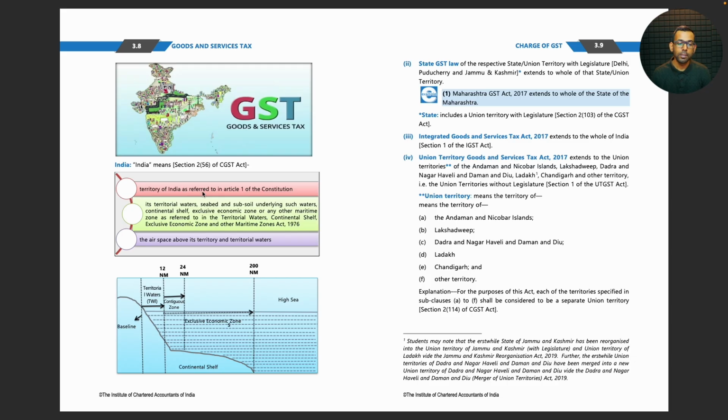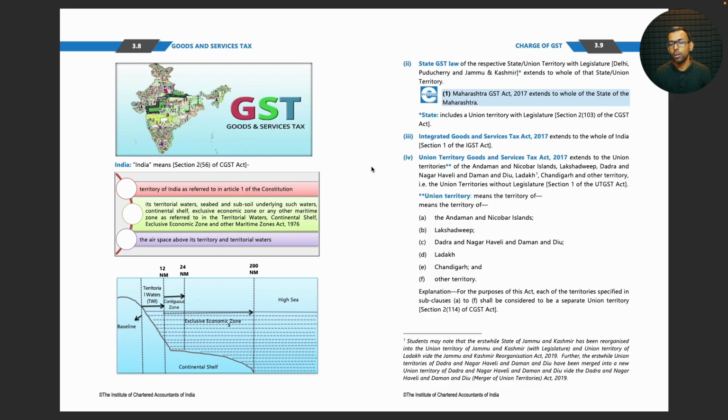Territory of India as referred to in Article 1 of the Constitution, its territorial waters, seabed and subsoil underlying such waters, continental shelf, exclusive economic zone or any other maritime zone as referred to in the Territorial Waters, Continental Shelf, Exclusive Economic Zone and other Maritime Zones Act 1976. The airspace above its territory and territorial waters.